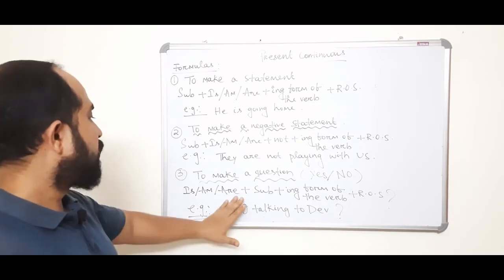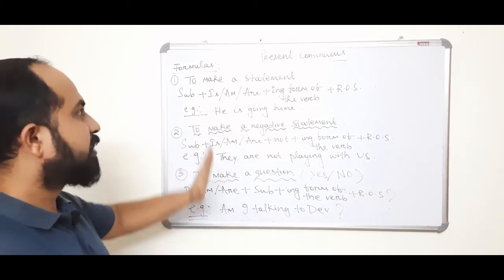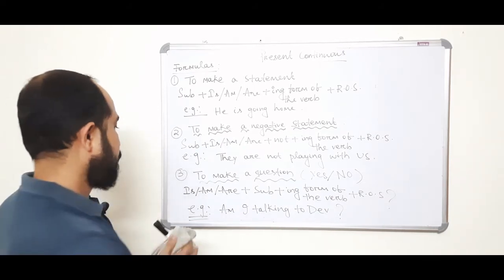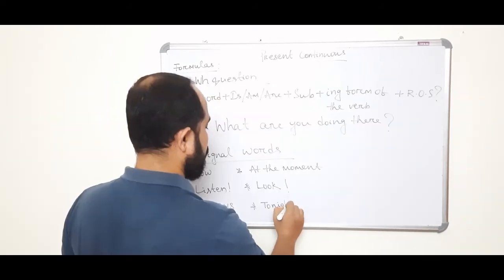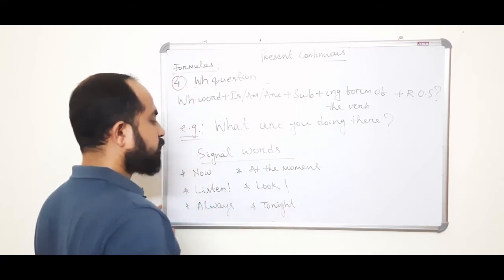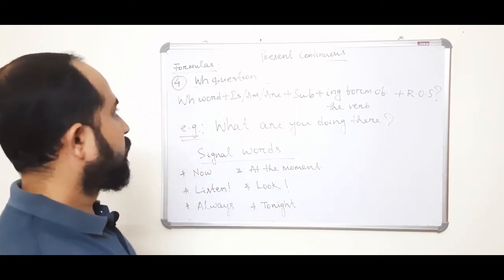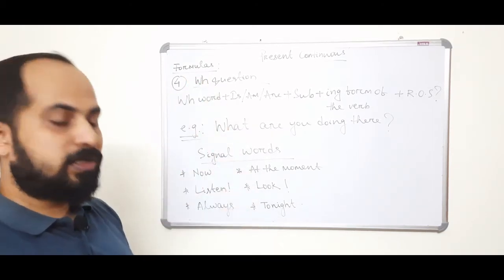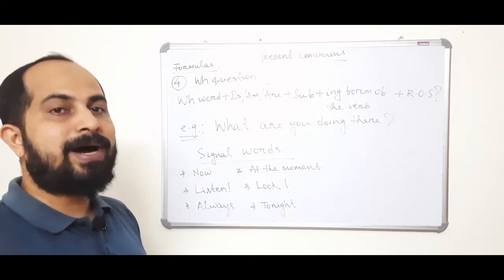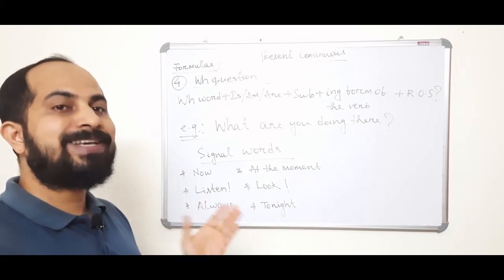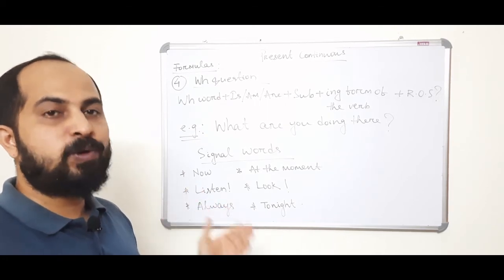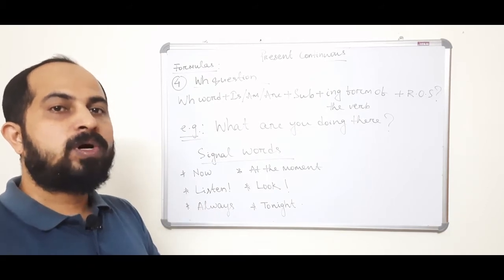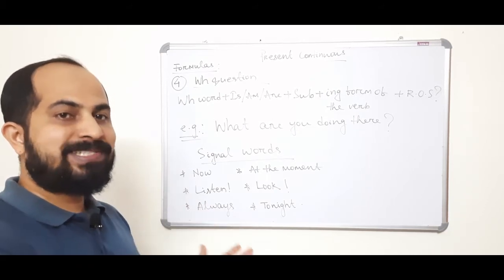Okay. So I have finished 3 formulas. Let's see the fourth one, the WH question. That means you have to add a WH word before a yes or no question, and then that's a WH question. WH words are what, who, whom, where, how, which, when.